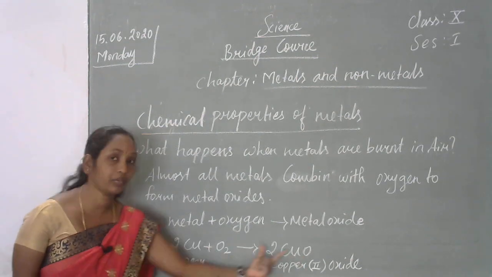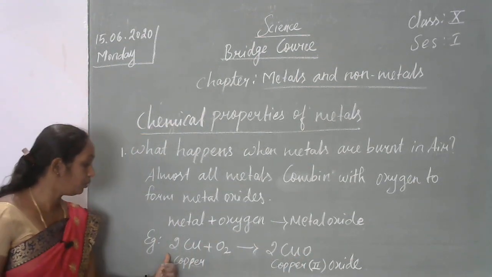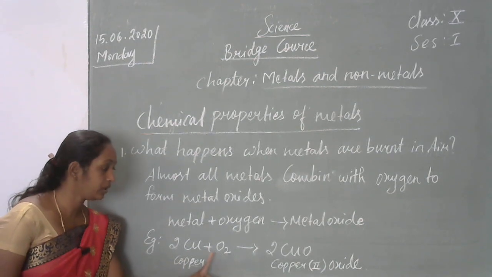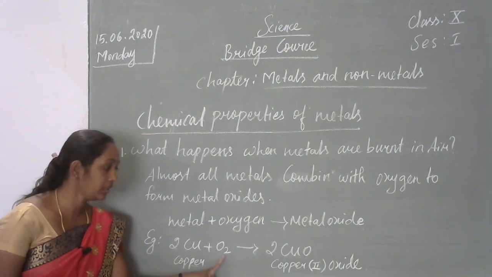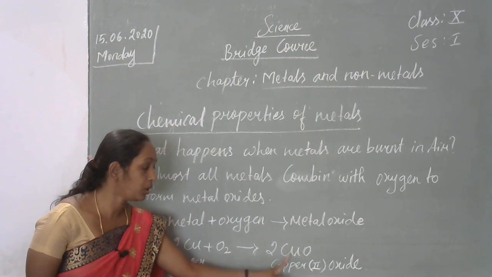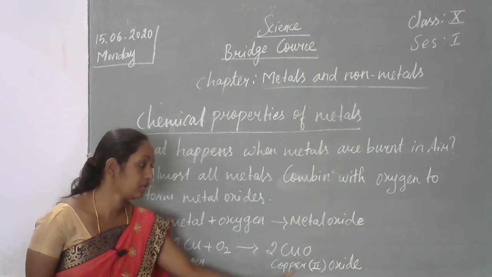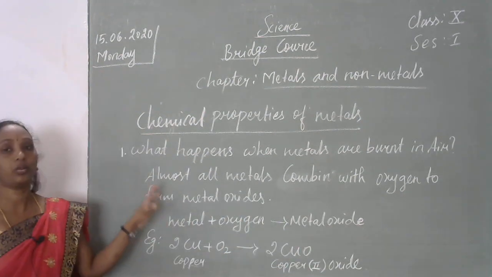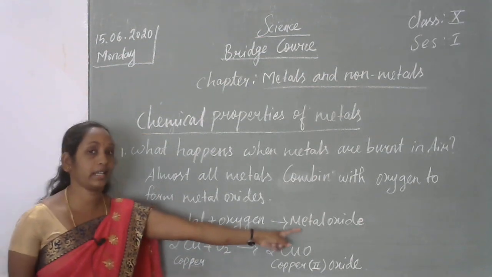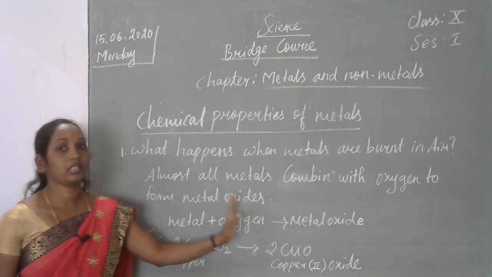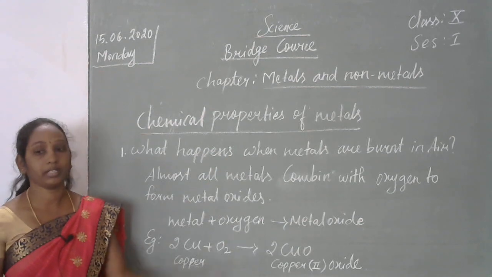It's the balanced equation you already learned. 2 molecules of copper will combine with the oxygen. It will give 2 molecules of copper oxide. This is copper oxide. So always the oxygen is used to form oxides, metal oxides. This is the first chemical property of metals.